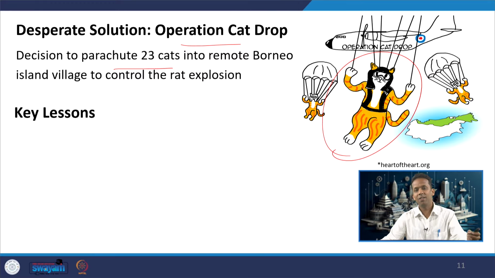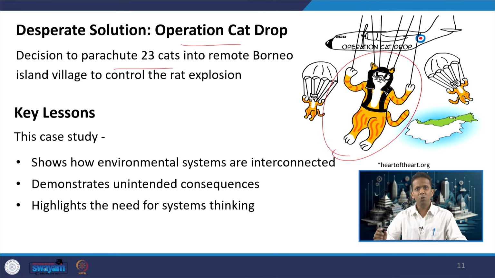What are the key lessons that we get from this case study? It shows how environmental systems, or this food chain, food webs, are interconnected. Though the intention behind spraying DDT was good and positive, to solve the problem of malaria, to kill the mosquitoes, it killed some other species which changed the whole ecological balance, and it led to several unintended consequences. So, it demonstrates that unintended consequences can be caused by a poorly analyzed decision.